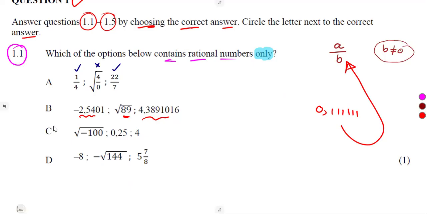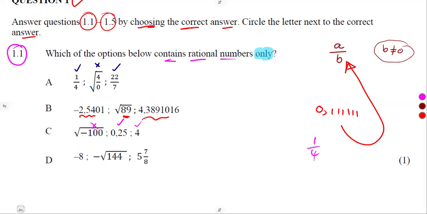Let's see on this part C, what we have. The square root of minus 100 on its own, guys, it is telling us we cannot simplify the square root of a negative. This is total out. Yes, this one can be expressed as A over B. Remember 0.25 is same as 1 over 4, same as this one. So it is fine, and also this one, but this is not. So it makes the whole of this to be wrong.